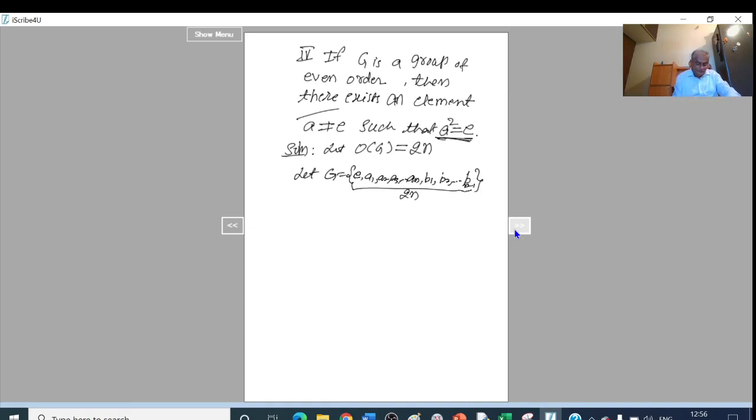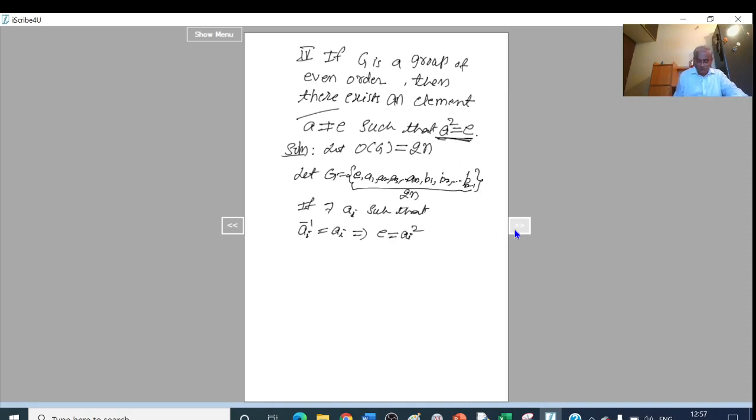Now, if there exists an element, say Ai, that is either A1 or A2 or A3 or An, which is the inverse of itself, for example, if there exists some Ai such that Ai inverse is equal to Ai itself, then operating by Ai on both the sides, we get E equal to Ai square.